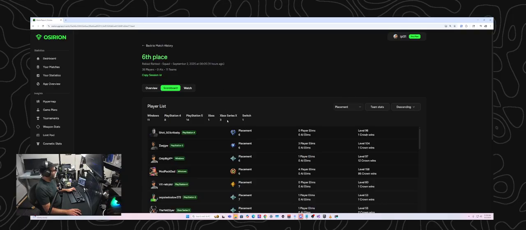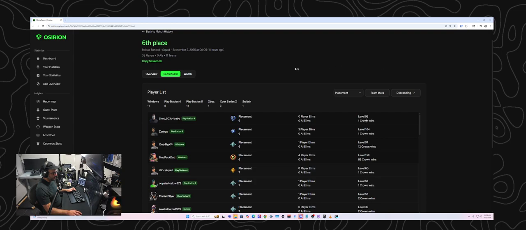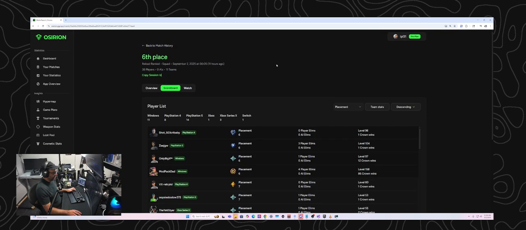If you can see my screen, Osirian uses the exact same files that we're using because it just uploads them from your computer. The file we're using right now is what you get if you go into career replays in Fortnite and look at your replay files and do a replay; this is the data that basically drives that replay.